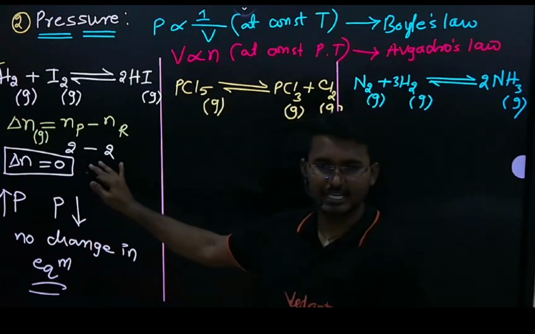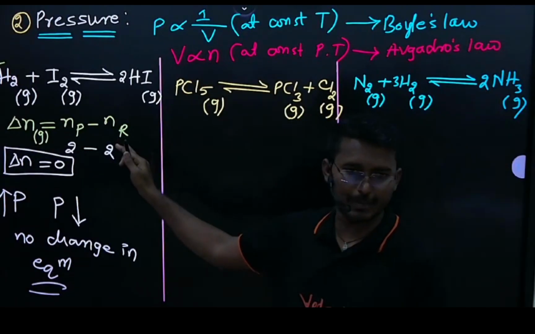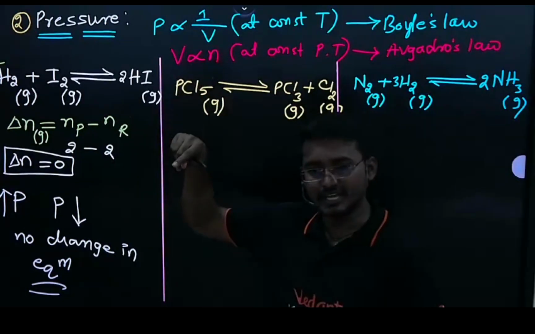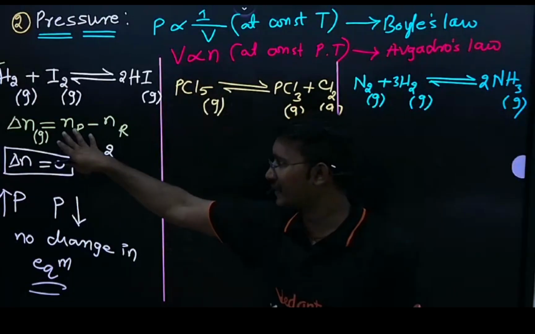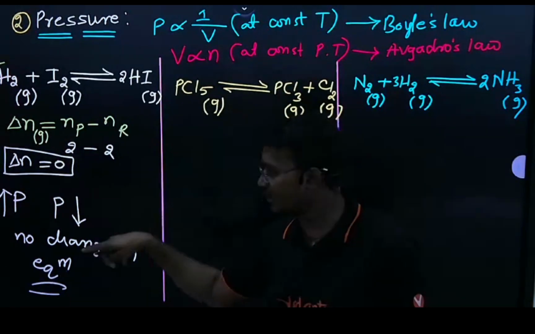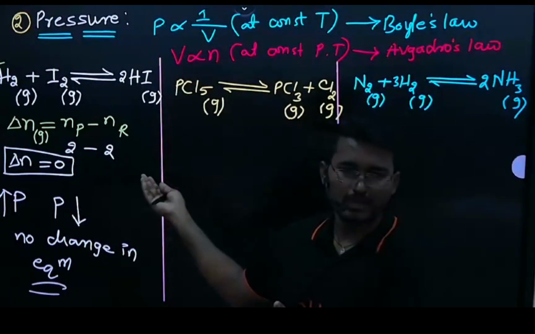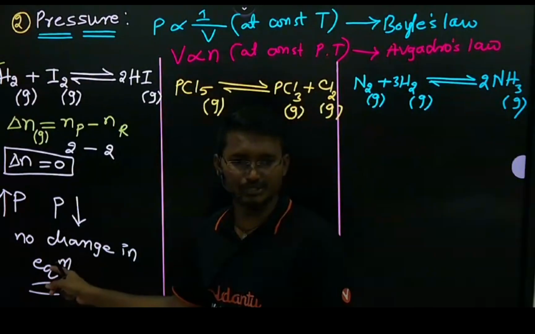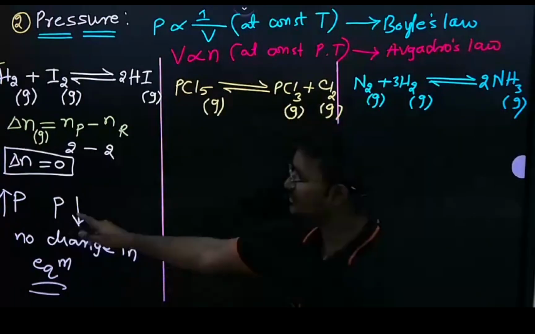If you write these reactions for theory purposes, you can remember them. In JEE MCQs, they provide the reaction, but you should know how to calculate the difference in number of moles, delta n. Then they ask, if pressure is increased, what happens? Without this calculation of delta n, you will be unable to answer the question. Clear? So this is for the first reaction.